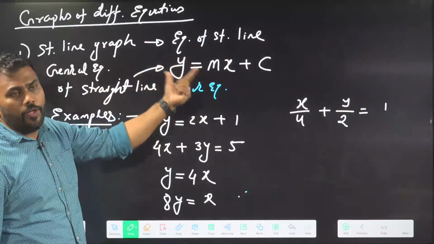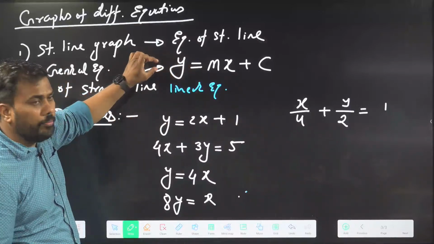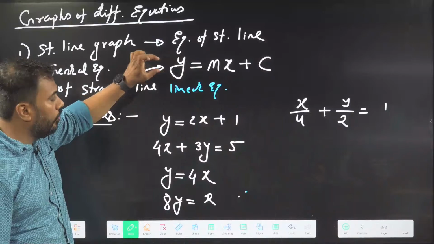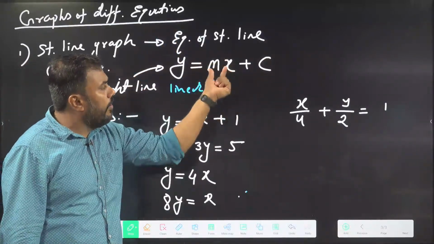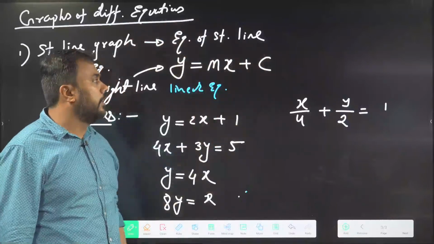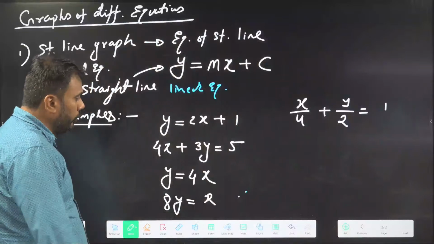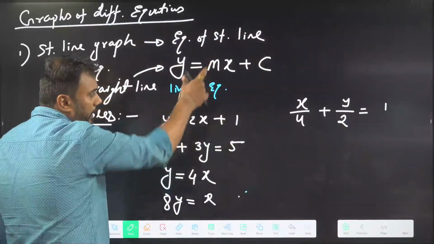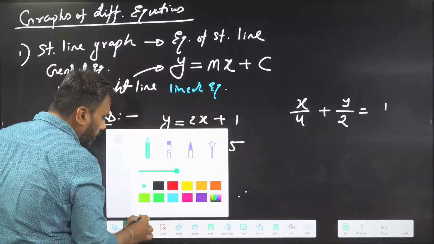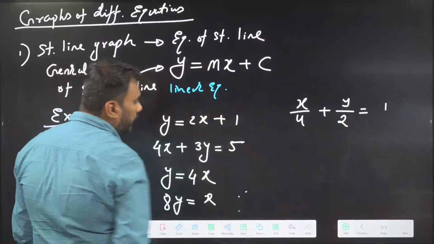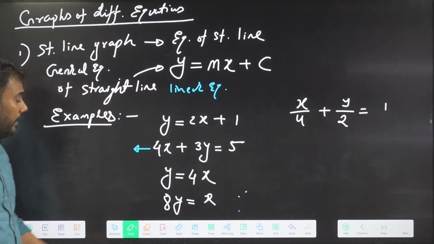The standard format of a linear equation, or equation of a straight line, is that y should have a multiplication number 1. The coefficient of y here should be 1. And on the other side of the equality, there should be a term of x and there may be a constant term. In these cases, the constant term is 0. The first equation is in standard format. The second equation I can convert into standard format.